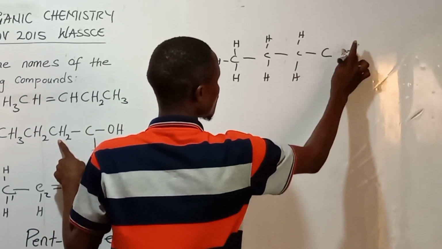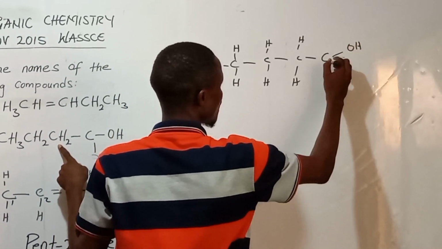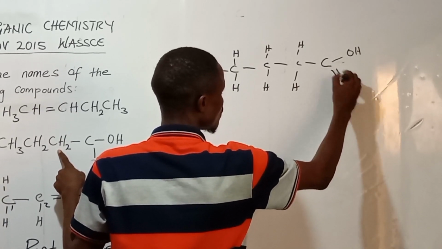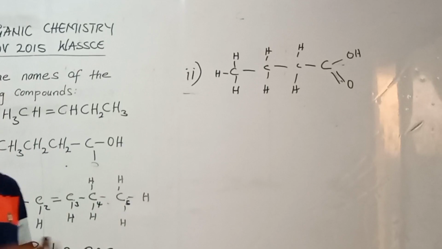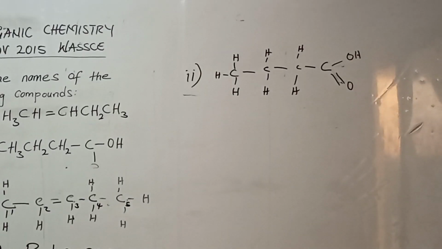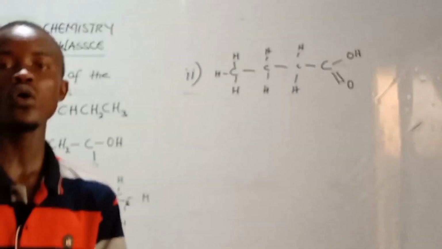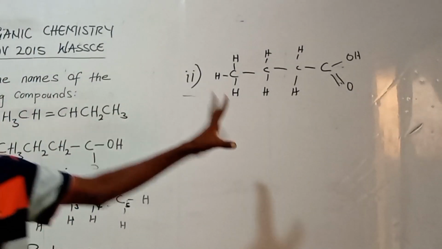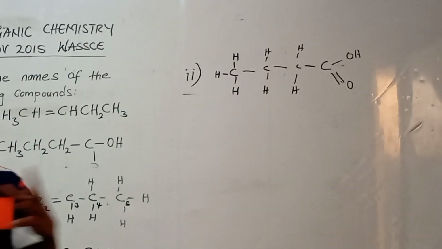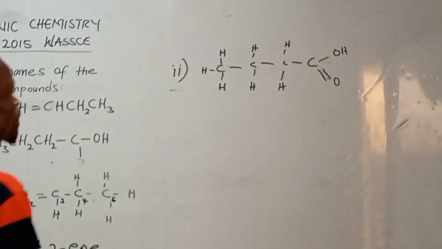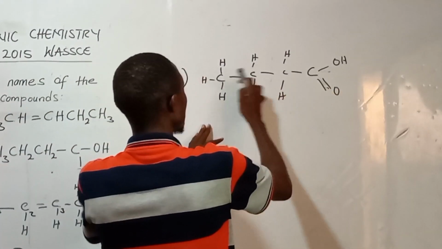So this one is bound to OH and oxygen. So, mind you, one of the special properties of carbon is that carbon can hold 4 atoms. That is, carbon is a tetravalent atom. Do we get it? So we have 1, 2, 3, 4.